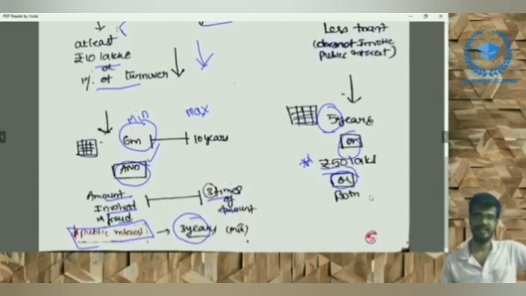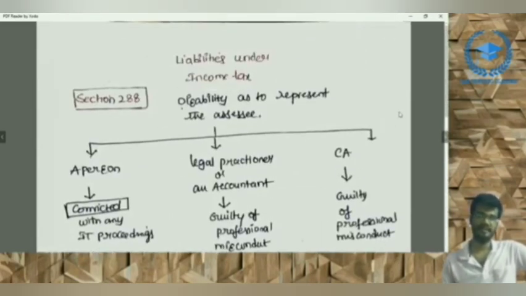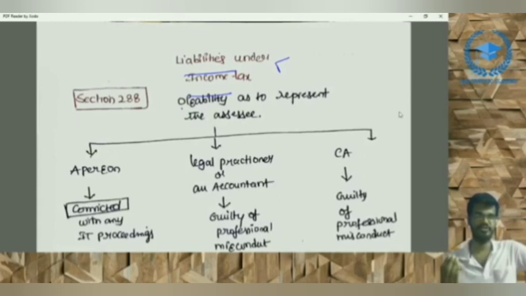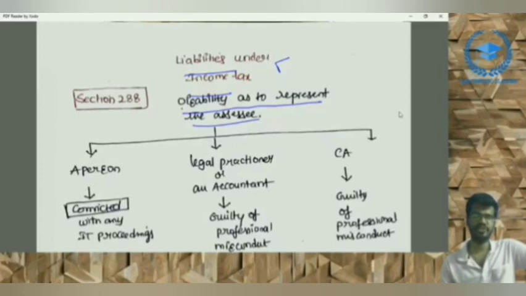Criminal liability we have finished, and coming to our last topic, that is liabilities under the Income Tax Act. We are going to discuss liabilities under income tax. There are 4 points: 288, 278, 12A, 271J. Section 288 is the disability to represent as an authorized representative before the income tax authorities. That means that particular person is disabled from being an authorized representative.